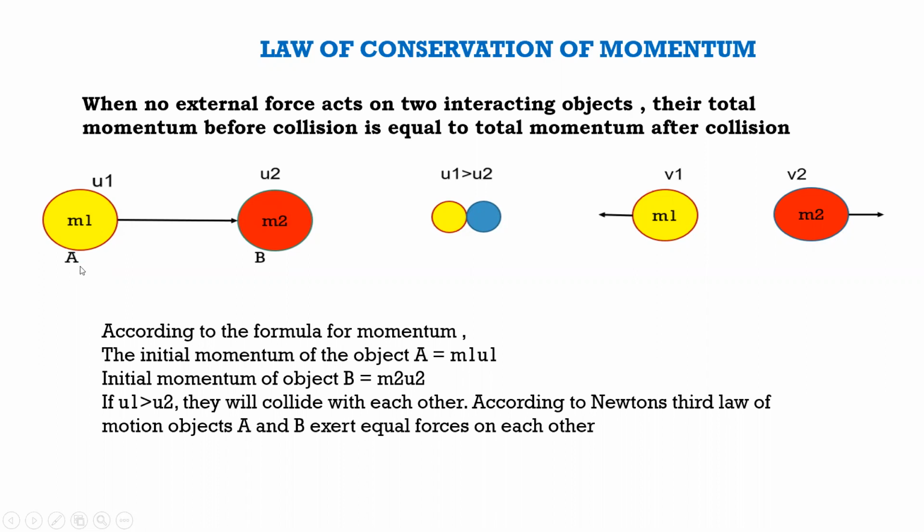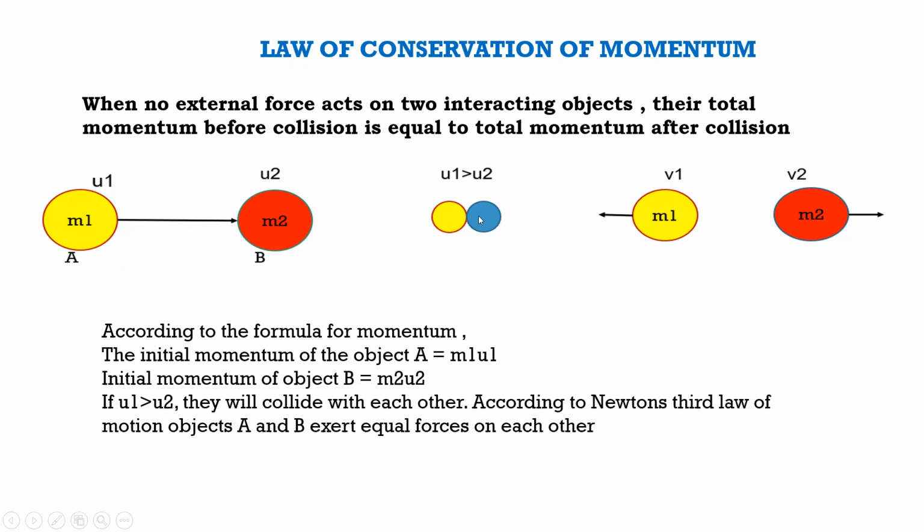Consider two objects A and B with masses m1 and m2 respectively. The initial velocity of A is u1 and the initial velocity of B is u2. We know that the formula for momentum is mass into velocity. Therefore, the initial momentum of object A is m1 u1 and the initial momentum of object B is m2 u2. Now, if u1 is greater than u2, they will collide with each other.